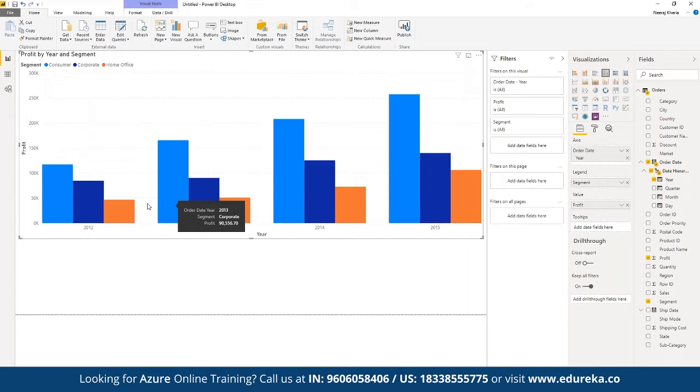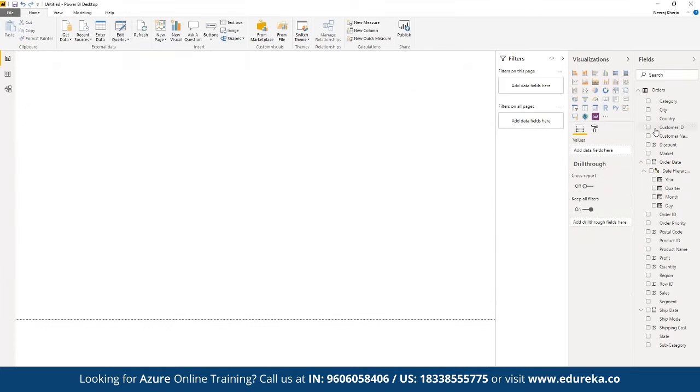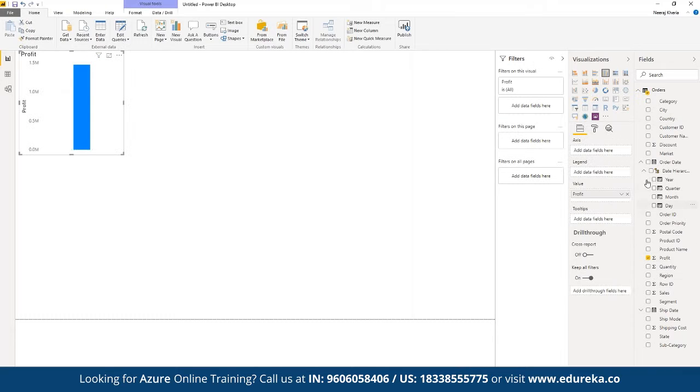Correct? So here we can quickly visualize the entire report of how the profit distribution has been in terms of different segments as well, by quickly showcasing the category report as a part of the requirement. And depending upon the data set, we have multiple integrations available that we can make use of. For example, say we want to visualize some kind of geospatial data set. Here we can click on add, and we can visualize the entire geospatial data set as well. For example, let's say we want to see the profit distribution based on different cities.